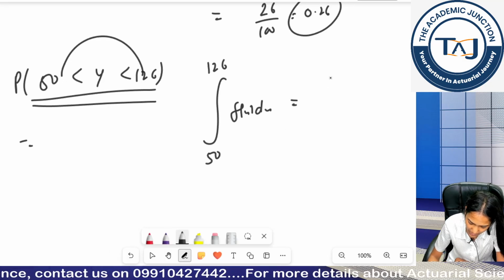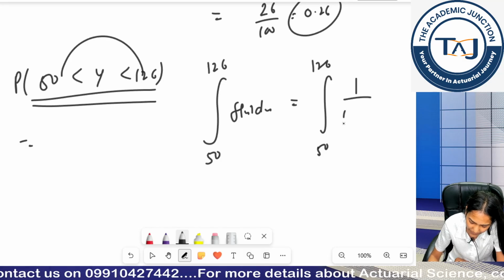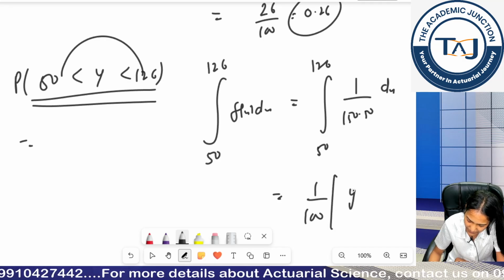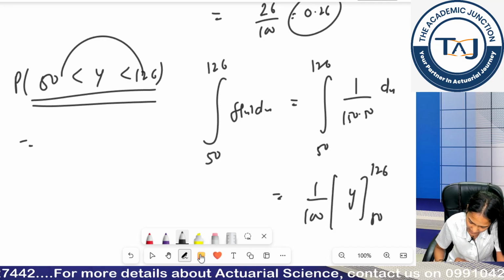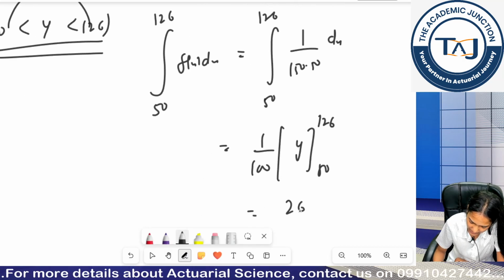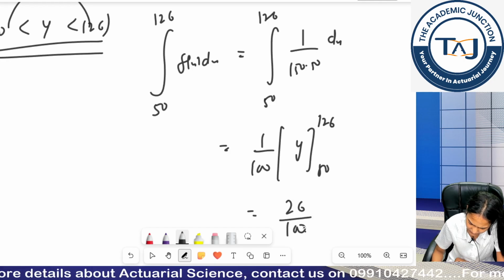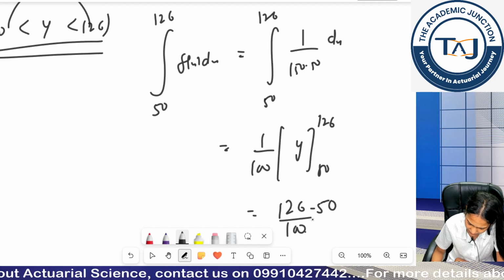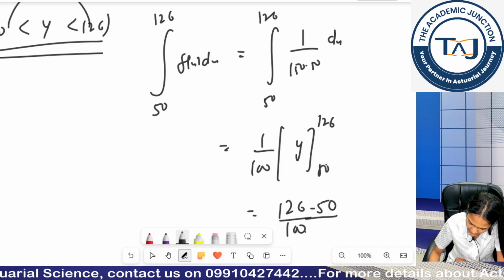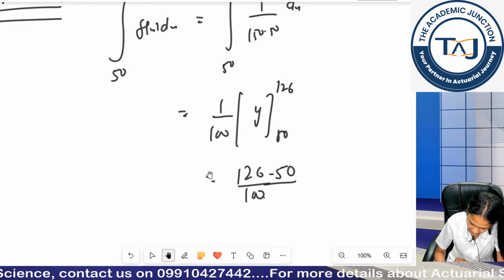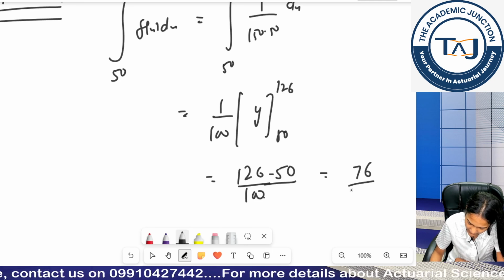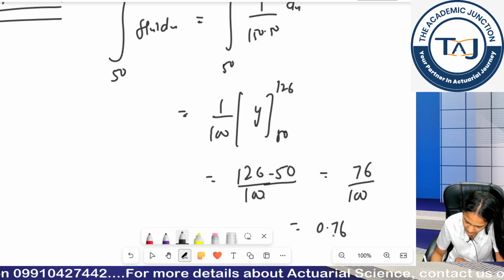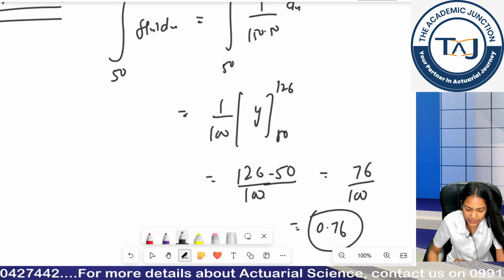is equal to, again, f(x) dx will be 1 upon 150 minus 50 dx. So it becomes 1 upon 100 times y from 50 to 126. 126 minus 50 is 76, so this is coming out to be 76 by 100, which is 0.76. Yes. So, is it clear?